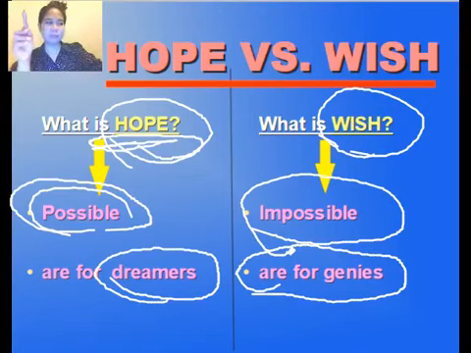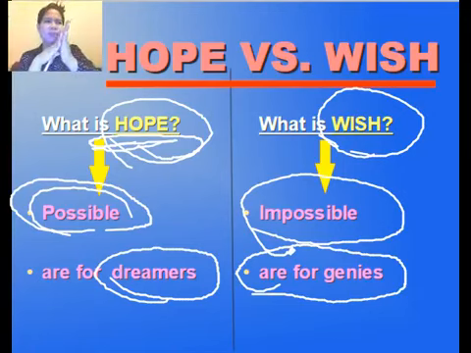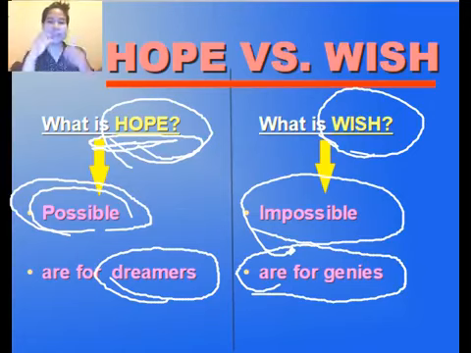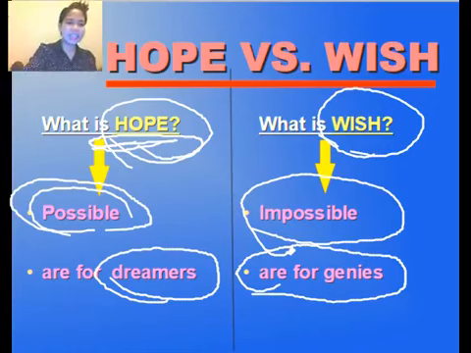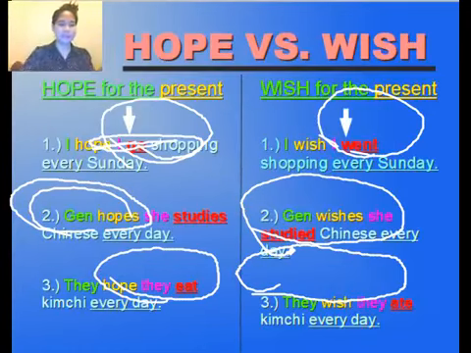For example, the genie will make you a frog. Oh, genie, make me a frog, please. I want to become a frog. Oh my gosh! And the genie will actually make you a frog as well. So that is a wish. It is impossible, but actually it's possible. The impossible is possible already. Okay, anyway, let's move on to the next one.